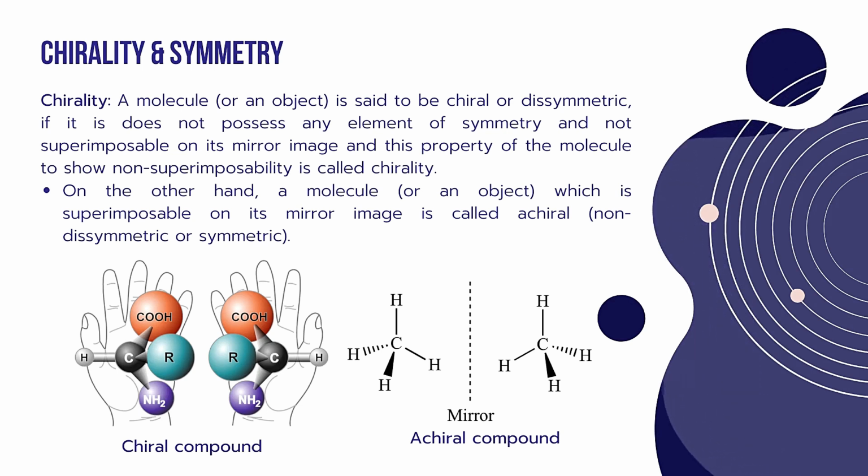On the other hand, a molecule or an object which is superimposable on its mirror image is called an achiral compound. These are also called non-dissymmetric or non-symmetric molecules. If you see the examples down below, these chiral compounds can be represented with our two hands, left hand and right hand. Both are mirror images of each other, but they are not superimposable.